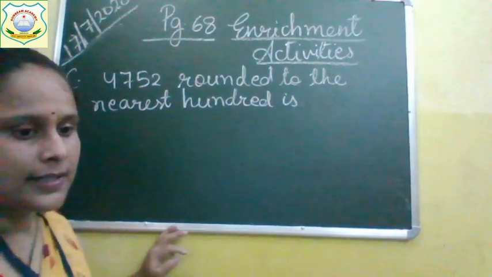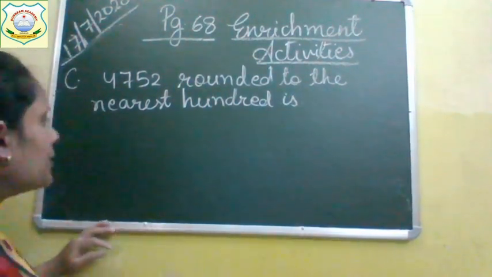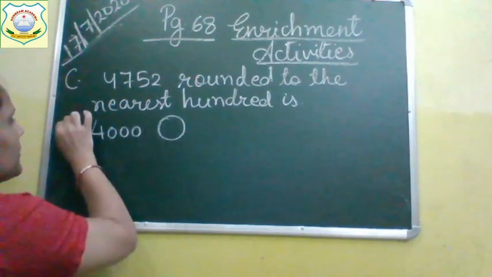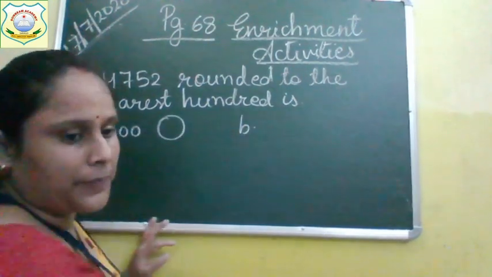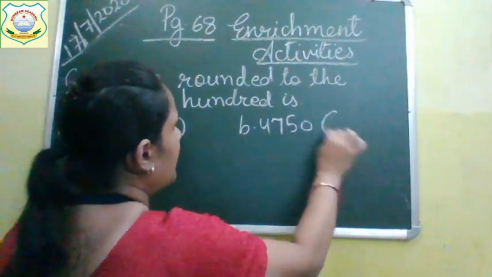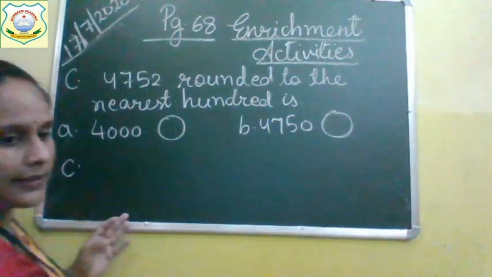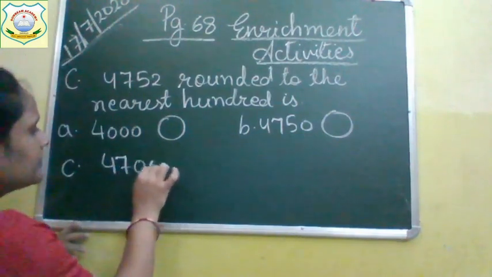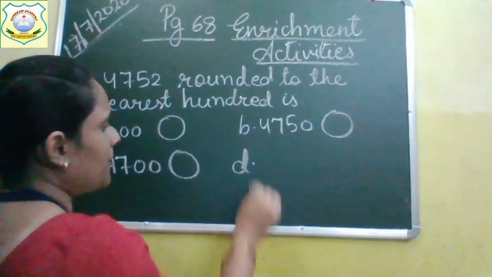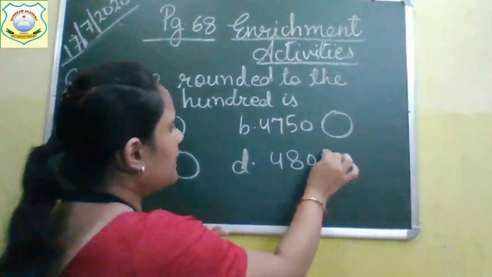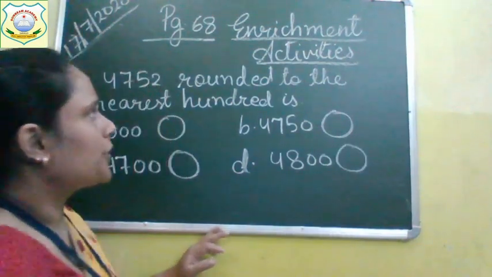First option is 4,000. B. Second option is 4,750. C. Third option is 4,700. Fourth option is 4,800.